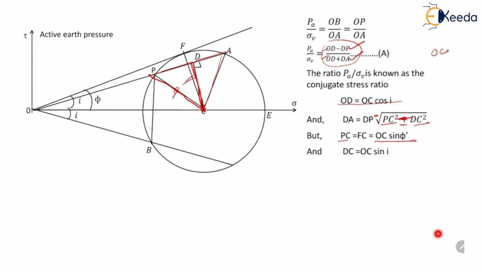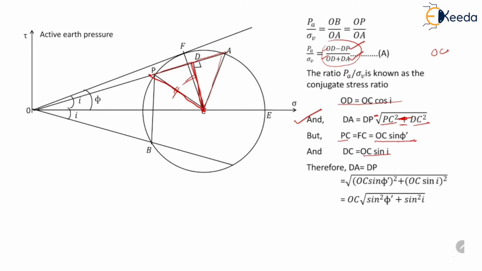So we will write these values of PC and DC in this equation. We will get dA equal to dP equal to the square root of (OC sine phi dash) squared minus (OC sine i) squared. By taking OC common, we get OC into the square root of sine squared phi dash minus sine squared i. So from equation 1, we will put this value of dA and dP.